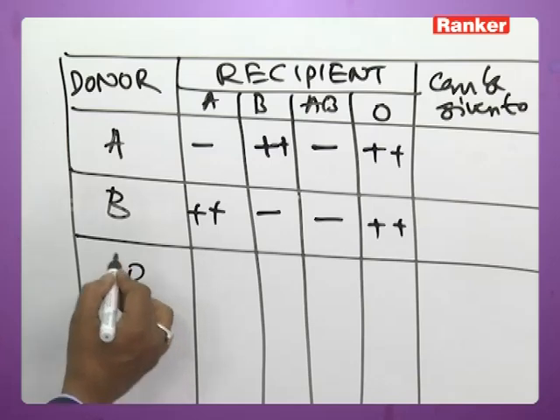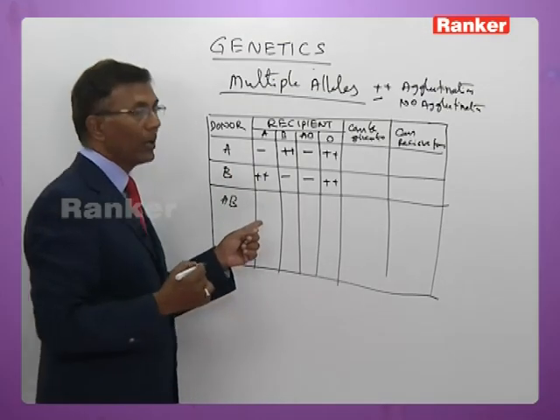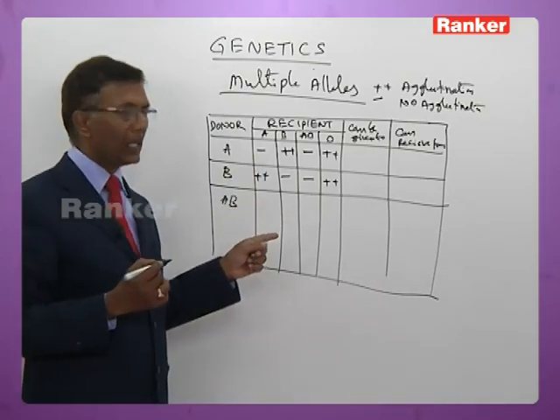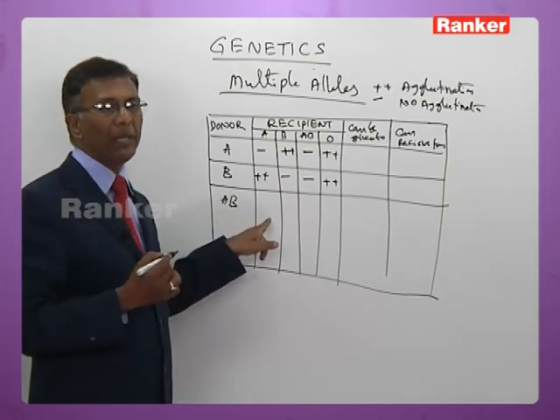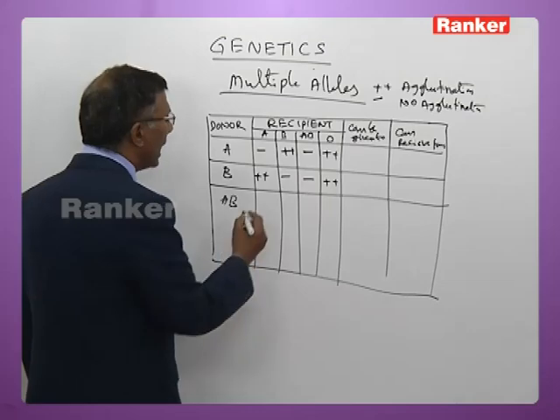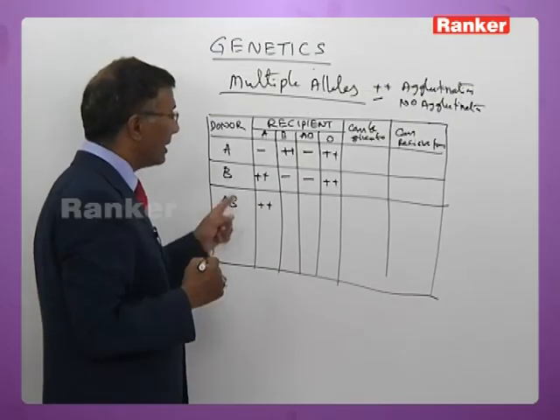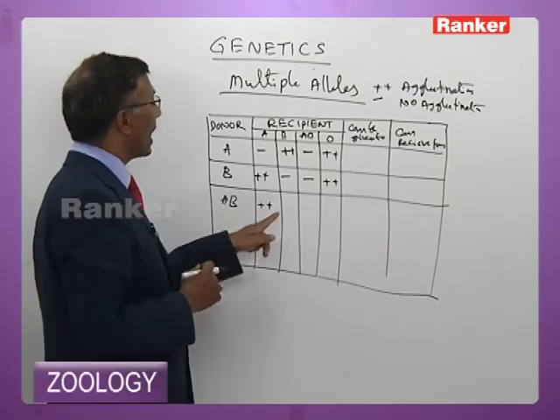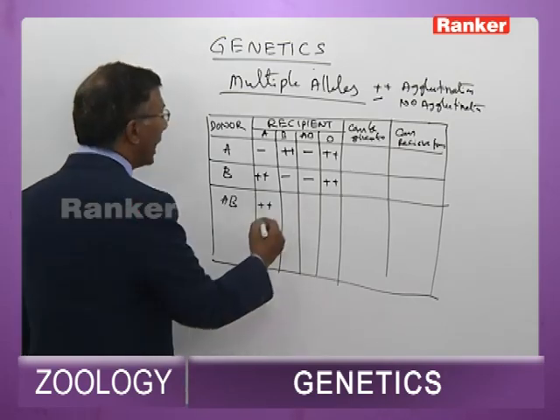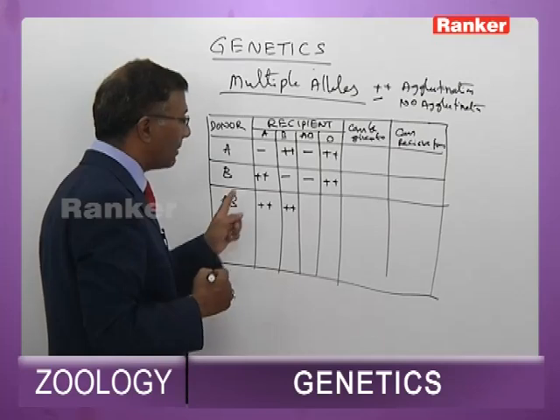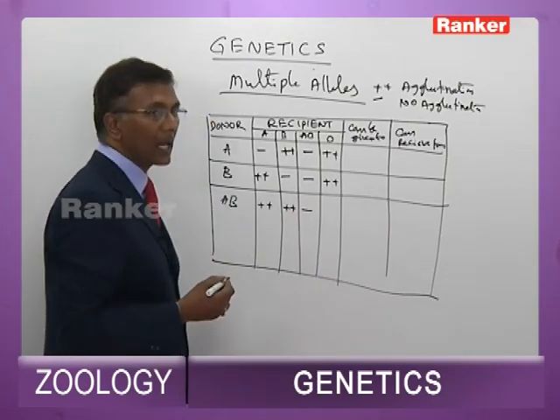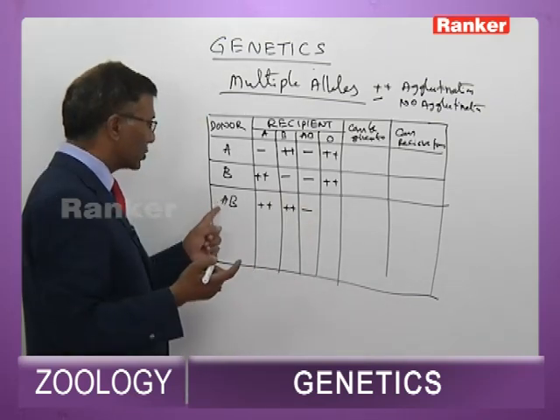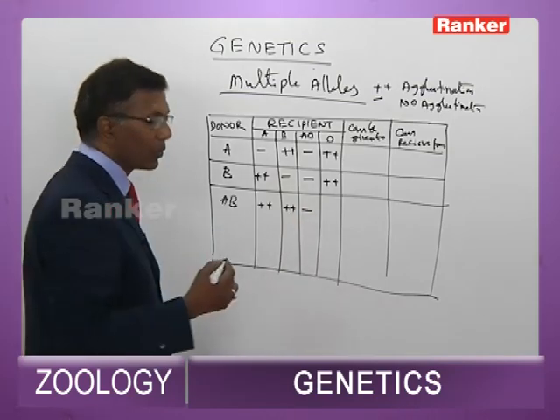In the same way you have AB. AB cannot be given to A because the A person has antibody B; the antigen B of the donor and antibody B of the recipient are incompatible. Agglutination takes place. And AB cannot be given to a B person because the B person has antibody A; the antigen A of the donor and antibody A of the recipient are incompatible. Agglutination takes place. AB can be given to AB because AB does not have any antibodies. AB cannot be given to O because the O person has both the antibodies. These two antigens will agglutinate with both the antibodies, which proves to be very fatal.